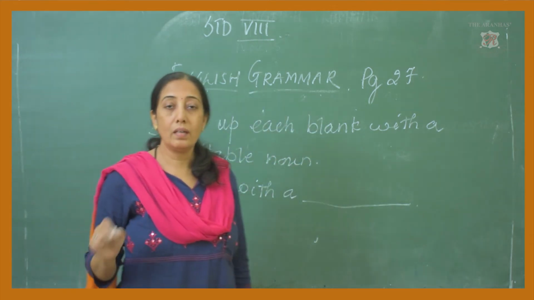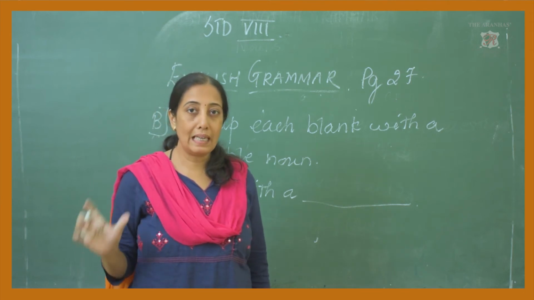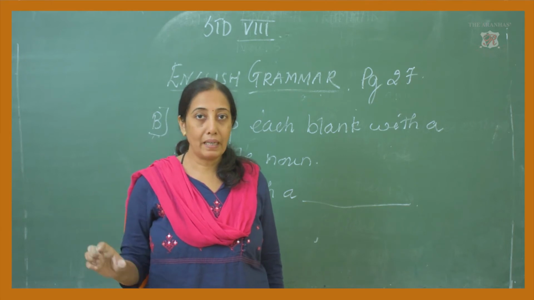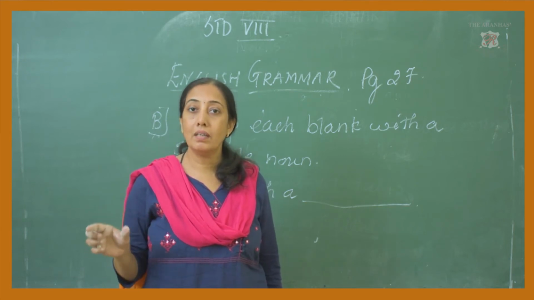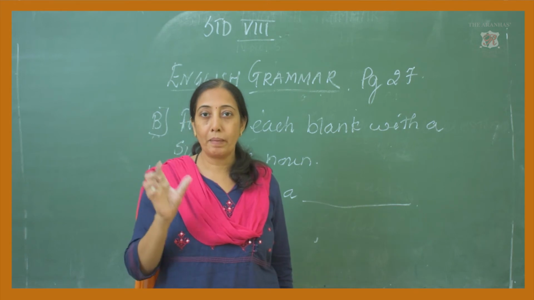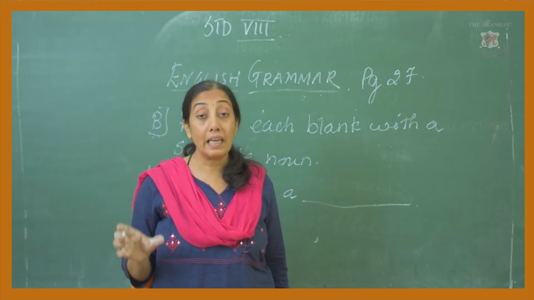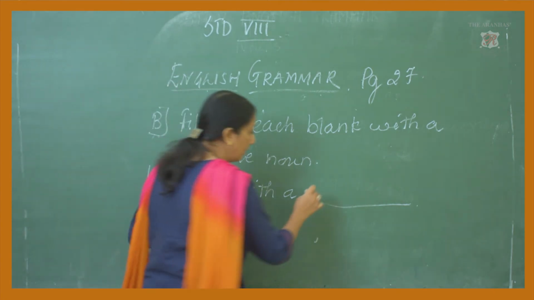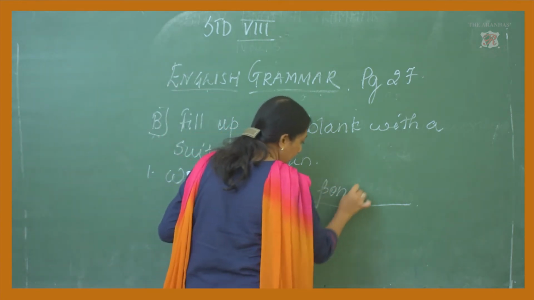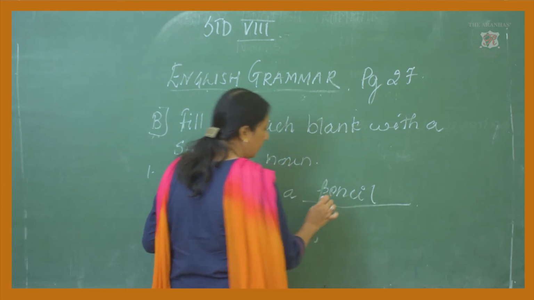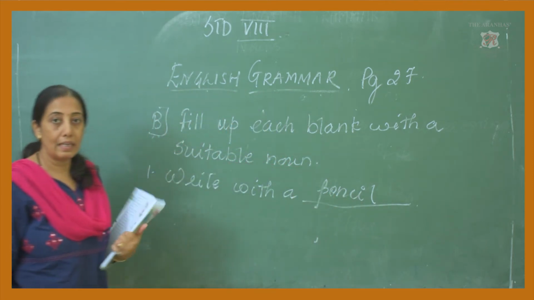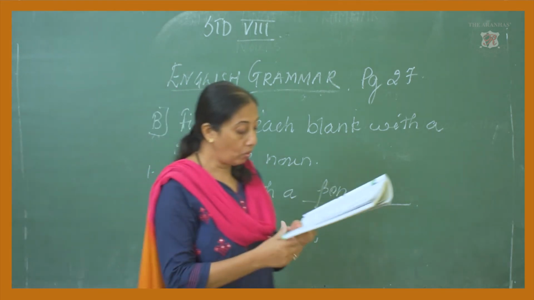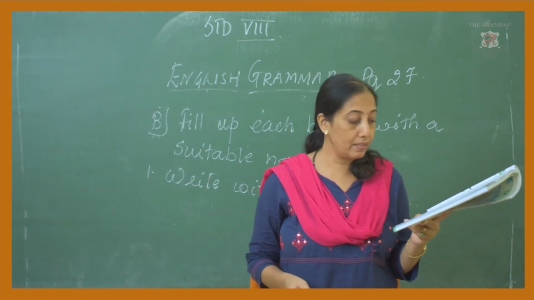Here, write with a blank. Now I am supposed to put a noun in that blank. What way can I write? Write with the pen or write with the pencil. Yeah, so pen or pencil is the name of a thing and that can be a noun. So write with the pencil. So that's going to be a noun. Clear? That's how you're supposed to do. Complete all the blanks, fill in the blanks there.